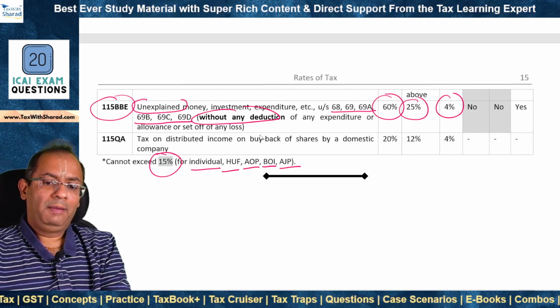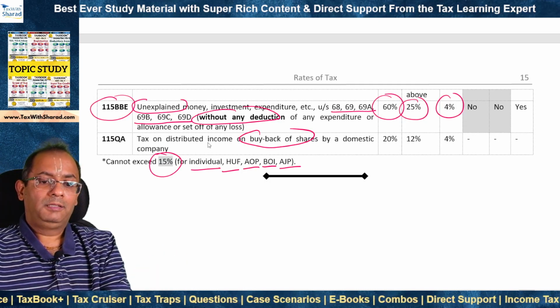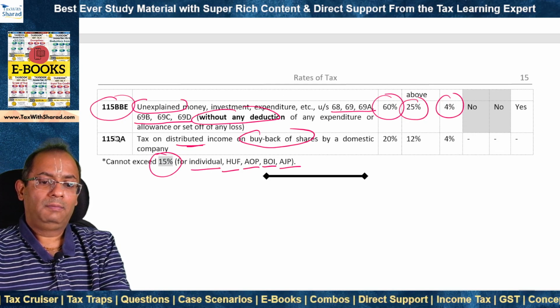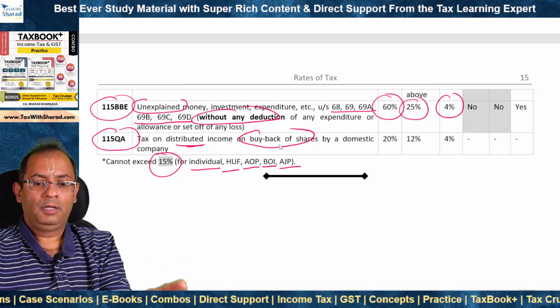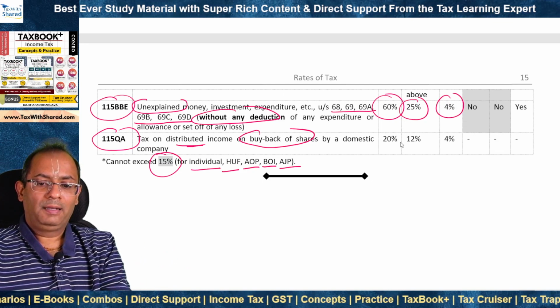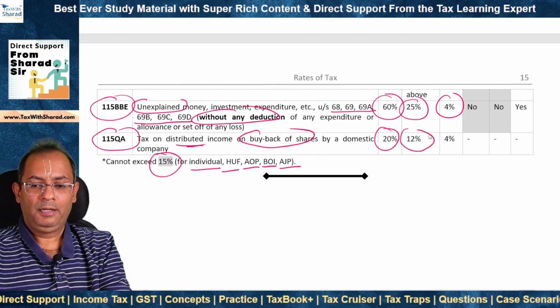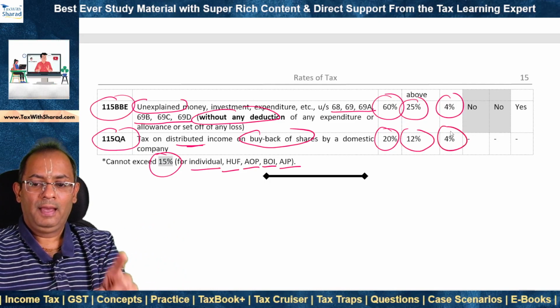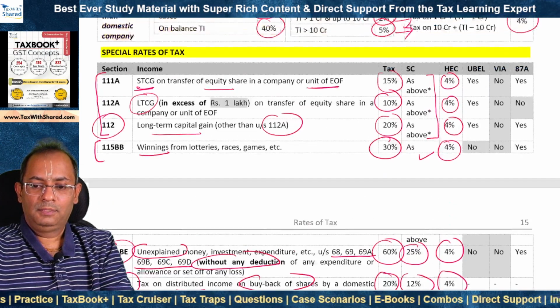As far as buyback of shares by a domestic company is concerned, the domestic company is supposed to pay tax on distributed income under section 115QA, which is called buyback tax. Shareholder is not taxable. And the buyback tax is at the rate of 20% of distributed income, to which surcharge at the rate of 12% is applicable, and HEC at the rate of 4% of tax and surcharge.